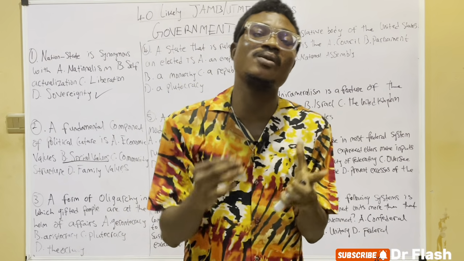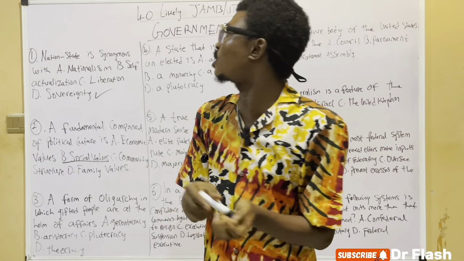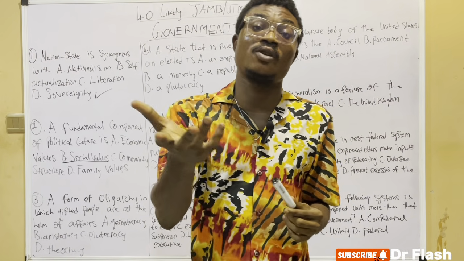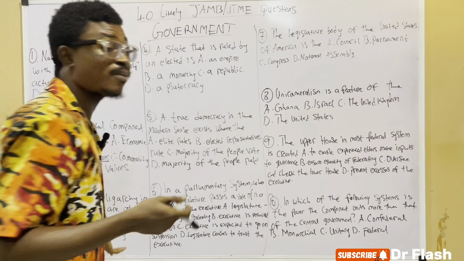Theocracy. Or we say government of the bishop. The government of the bishop is sometimes called what? Episcopocracy. So episcopocracy is government of the bishop.